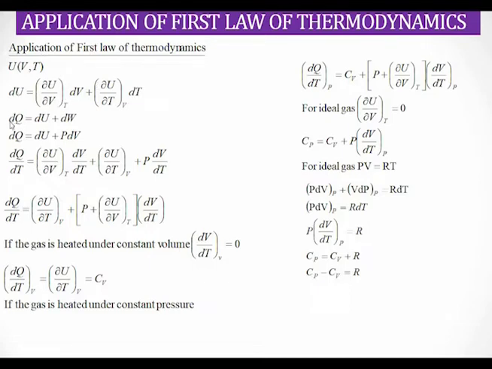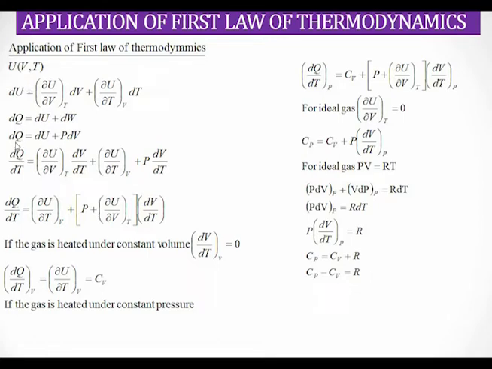We already know from the first law of thermodynamics that dQ is equal to dU plus P dW, or we can write dQ is equal to dU plus P dV, since dW can be written as P dV. Next we substitute dU from this equation.